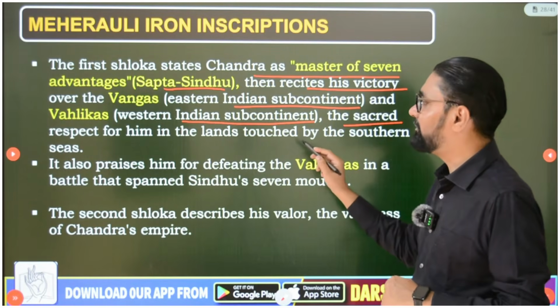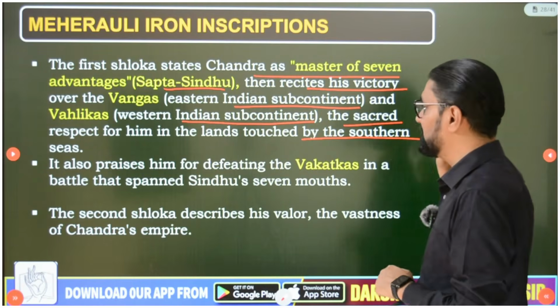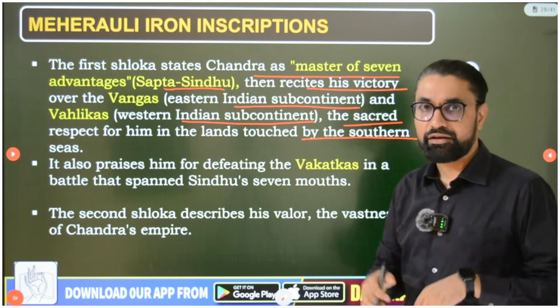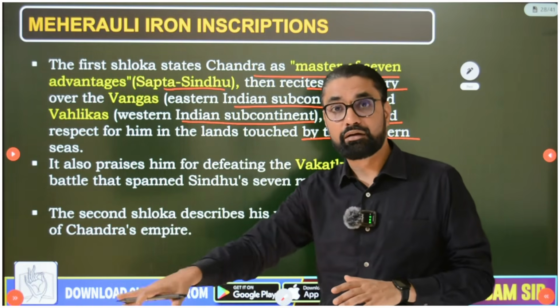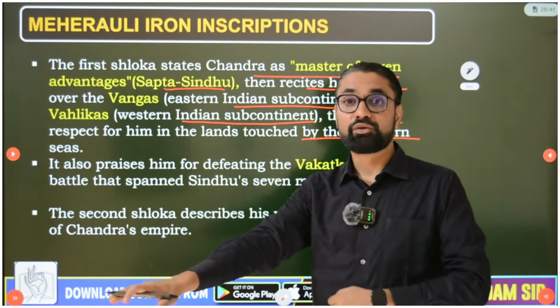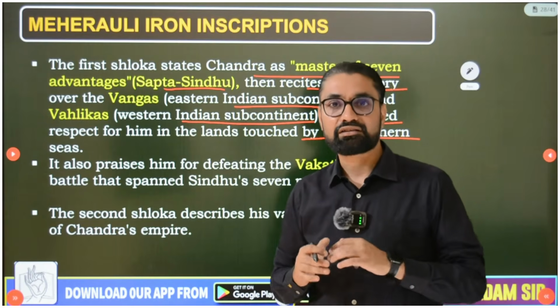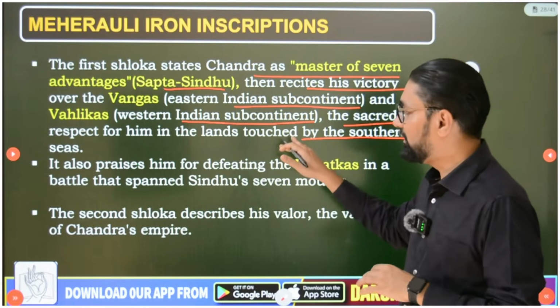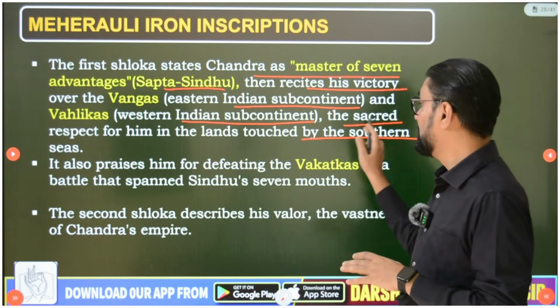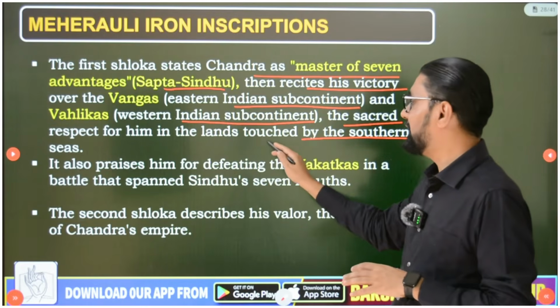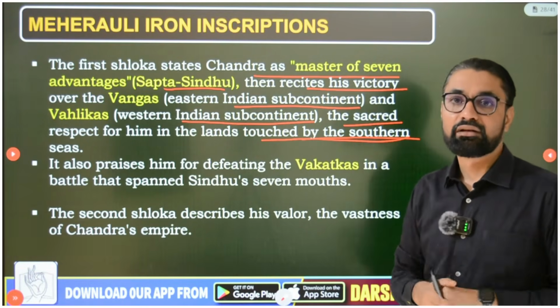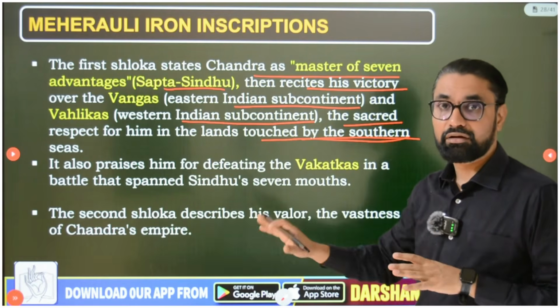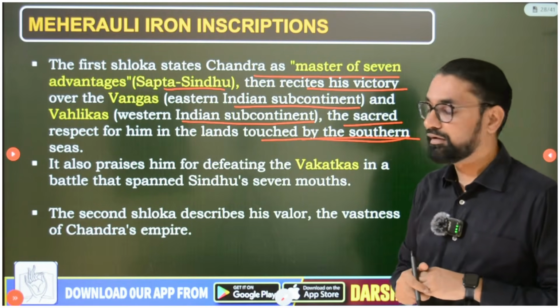And the sacred respect for him in the lands touched by the southern seas. And even he went south, defeated Western Kshatrap, and his borders in south reached even the Arabian coast. Some part of Maharashtra he occupied, and that's why it says the sacred respect for him in the lands touched by southern sea. So even in South India he was respected and he occupied that region.